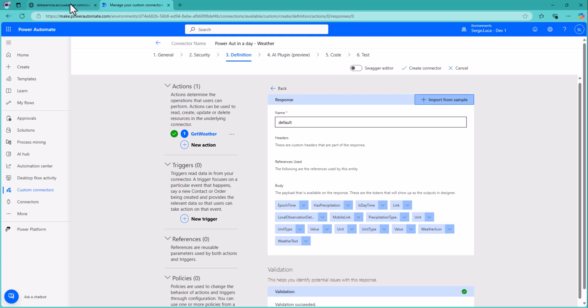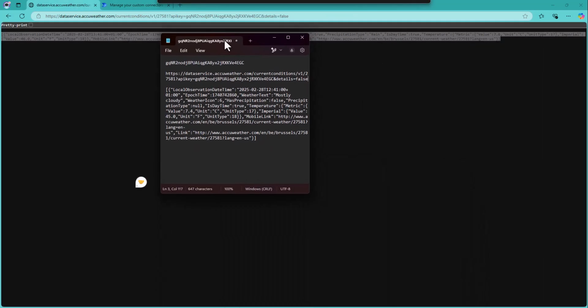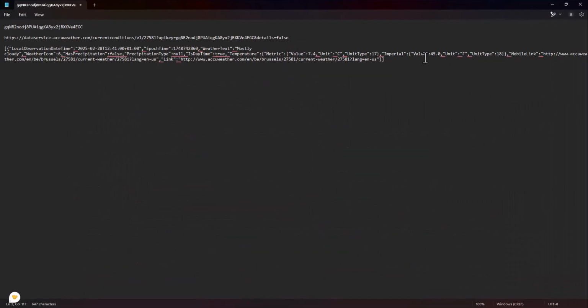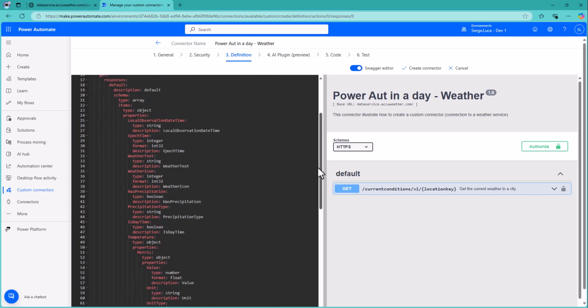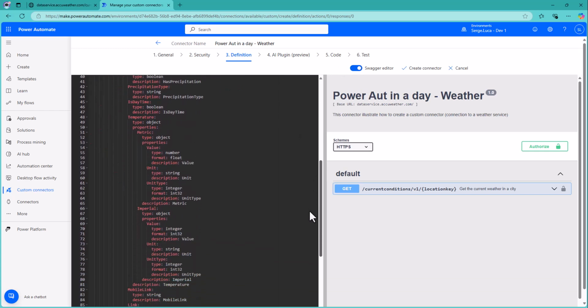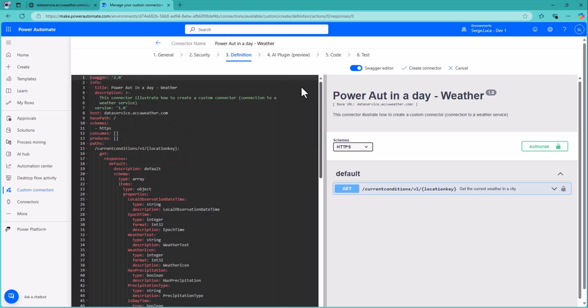As you can see, we have actually several values, right? So we have a value for the temperature in imperial, and we have a value for temperature in metrics. Okay, so to avoid any confusion, we can edit the value field. So let's take a look at the Swagger just by curiosity.